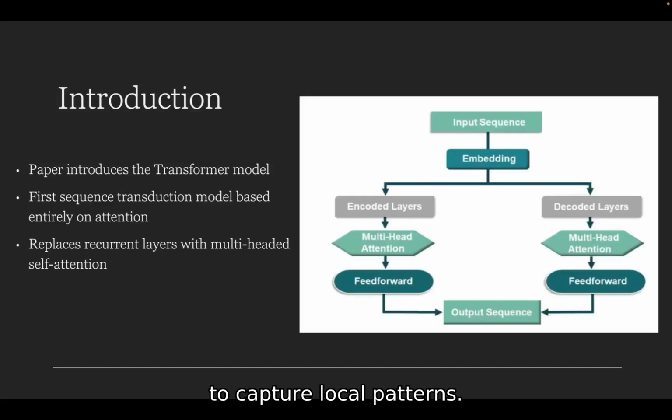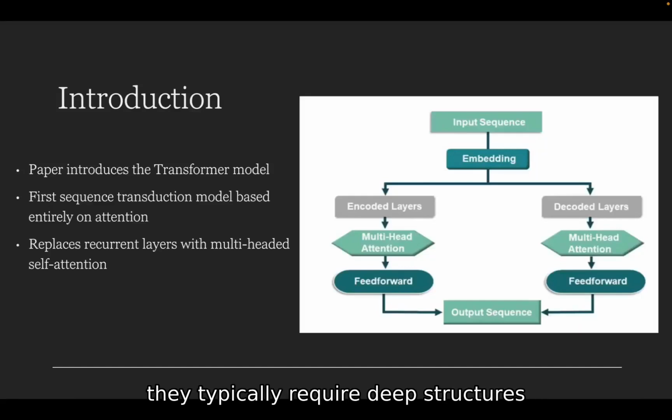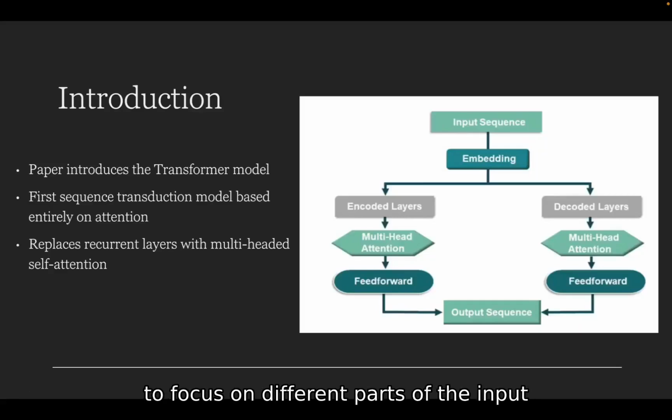Convolution in sequence transduction uses convolutional neural networks, or CNNs, that apply filters over the input sequence to capture local patterns. While they can use parallelization more easily than RNNs can, they typically require deep structures to capture long-range dependencies.